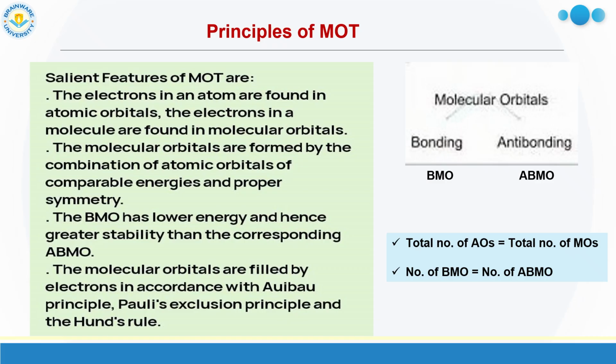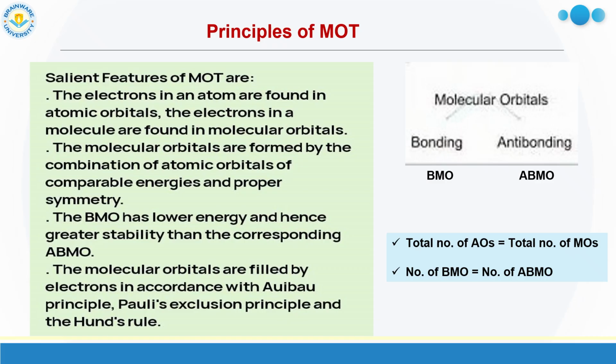As we have seen in atomic orbitals, there are electrons. As atoms combine with each other, a molecule is formed. Similarly, when atomic orbitals combine with each other, molecular orbitals are formed. Atomic orbitals are in short form known as AOs, whereas molecular orbitals in short form are known as MOs. As atomic orbitals contain electrons, similarly molecular orbitals are also filled by electrons.